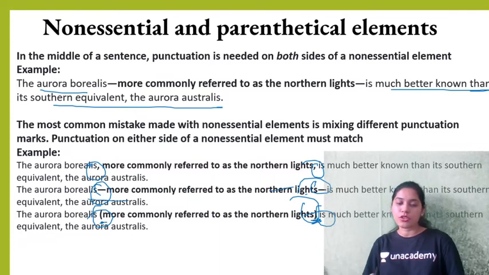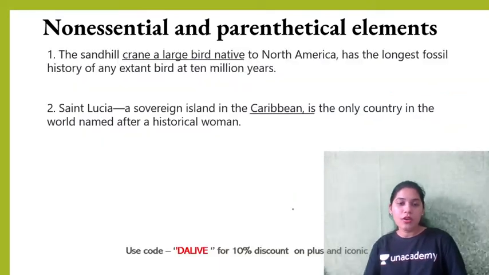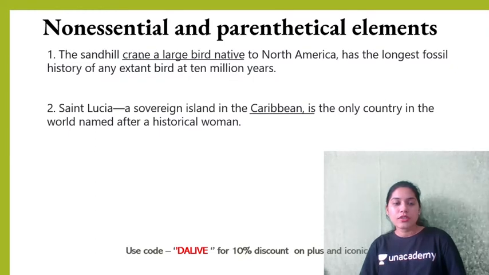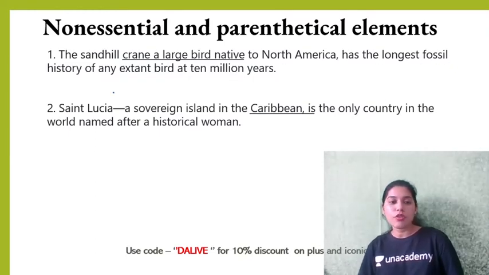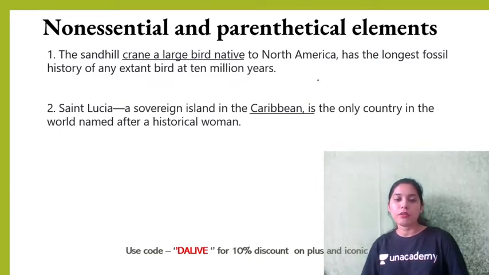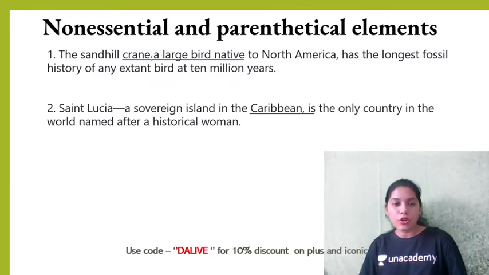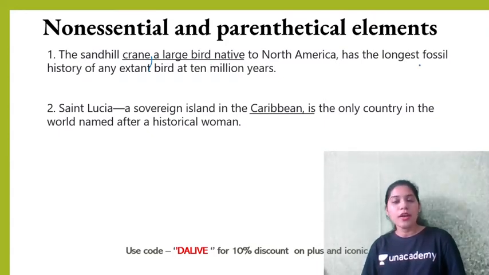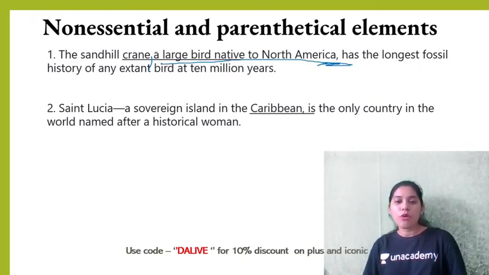Whatever is in the starting must be the same in the end. It must match, students. Now let us again solve this question. The sandhill crane, a large bird native to North America, has the longest fossil history of any extant bird at 10 million years. The sandhill crane, comma, a large bird native to North America, comma is there, and the rest of the sentence is correct. So this part, which is non-essential, must be divided by something. Since there was a comma, I put comma only and not anything else. Now look, here there is already a dash, this is your non-essential part, so here also we need a dash only.